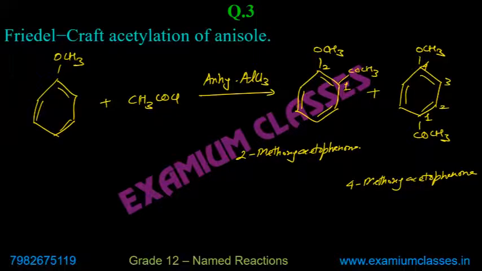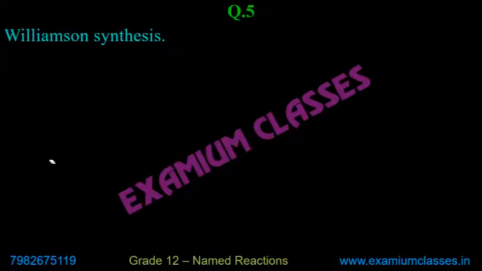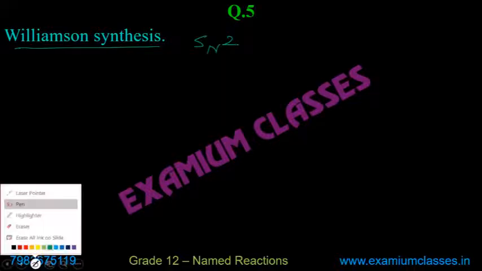So if you see the para position, it is far away from here, so there is no steric hindrance or very less steric hindrance. Okay, next, Williamson synthesis. As I said, when alkyl halide reacts with sodium alkoxide, then in that case, ether is formed. And this is a type of SN2 mechanism. So whenever you see Williamson synthesis, remember it is SN2.